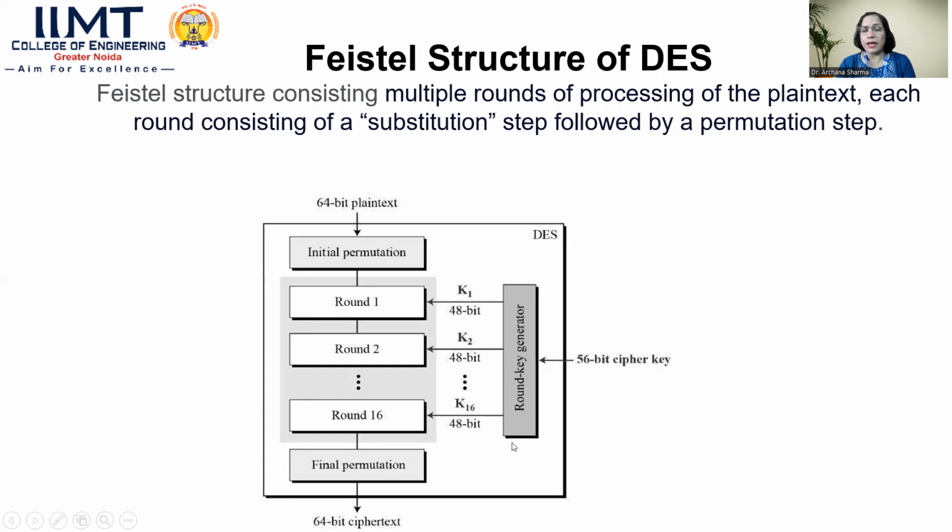This round key generator generates the 16 keys, each 48-bit. For each round, we have a separate key, K1, K2 to K16. So for a total of 16 rounds, it applies different permutation combinations, and finally it generates the 64-bit ciphertext.